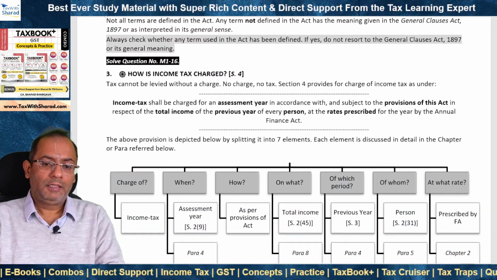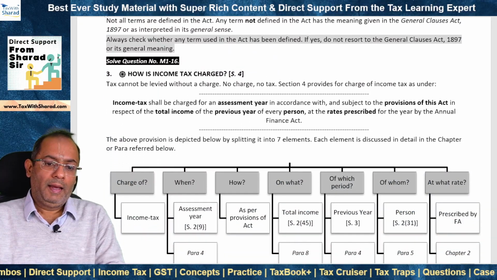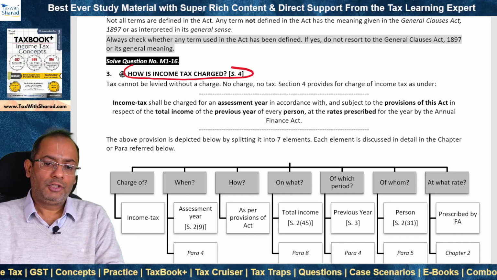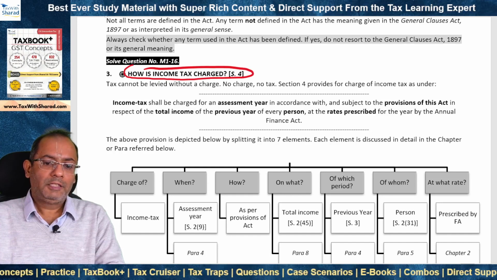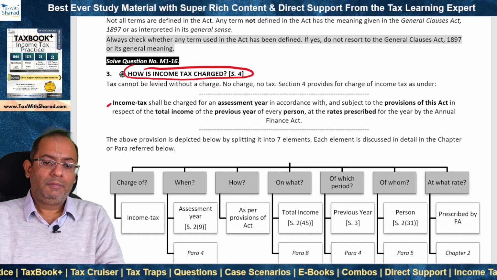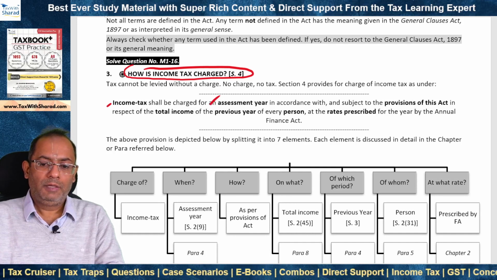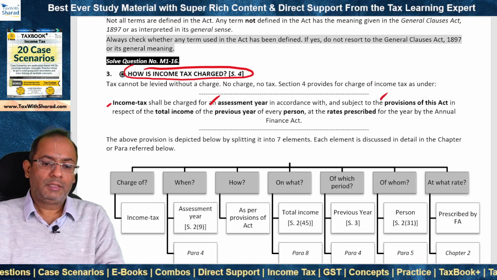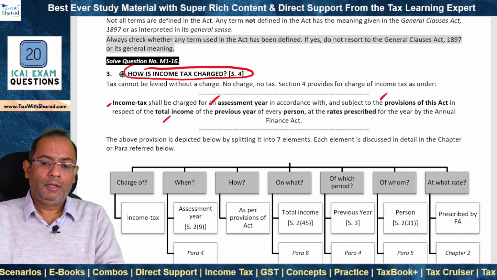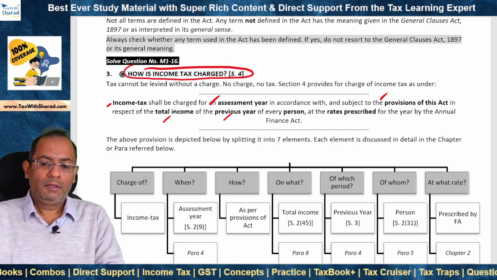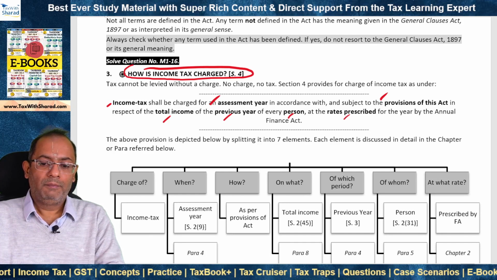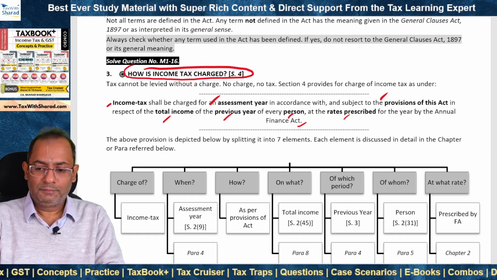Section 4 is the charging section, and it deals with the question as to how is income tax charged. As per section 4, income tax shall be charged for an assessment year in accordance with and subject to the provisions of this act in respect of the total income of the previous year of every person at the rate prescribed for the year by the Annual Finance Act.